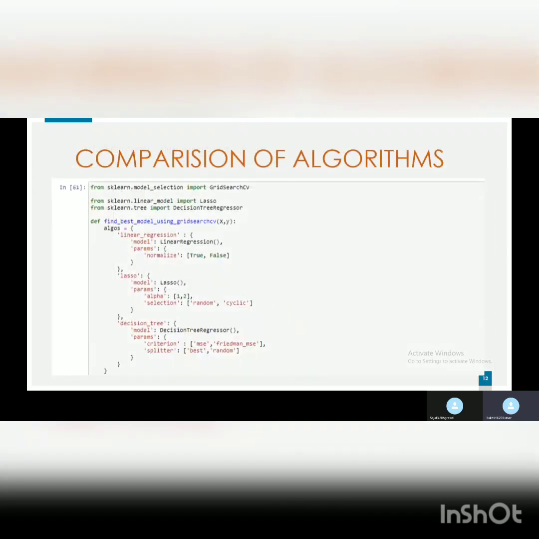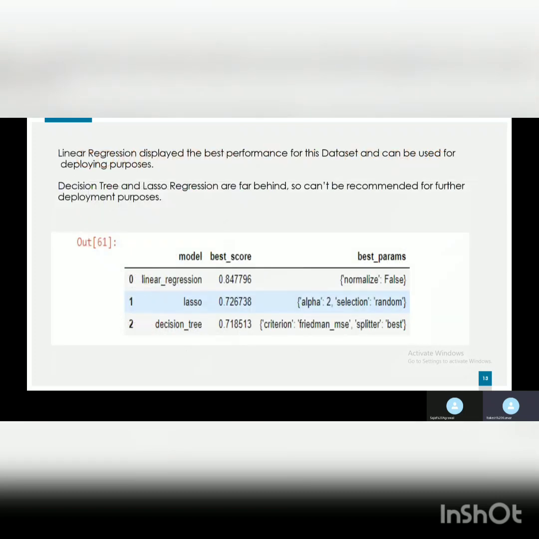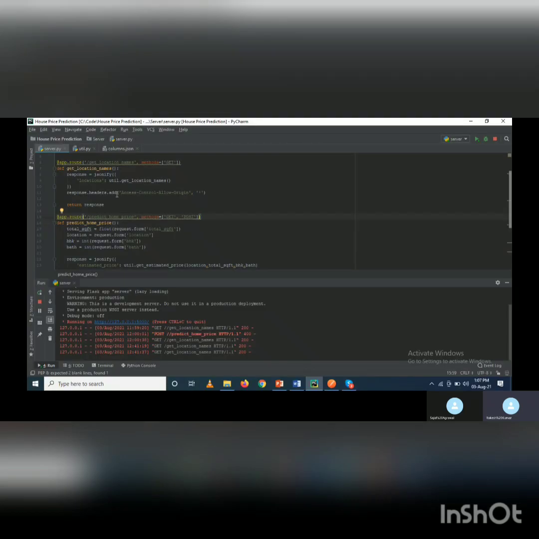Now this is the comparison of our algorithms. We already mentioned previously that we used linear regression, lasso, and decision tree. Out of these algorithms, linear regression gave the best score of 0.84. So it has a higher score than the other algorithms.